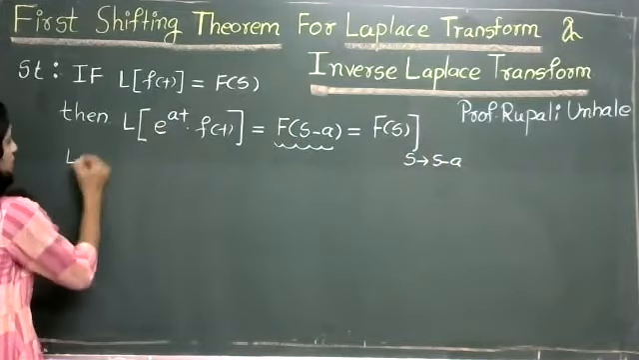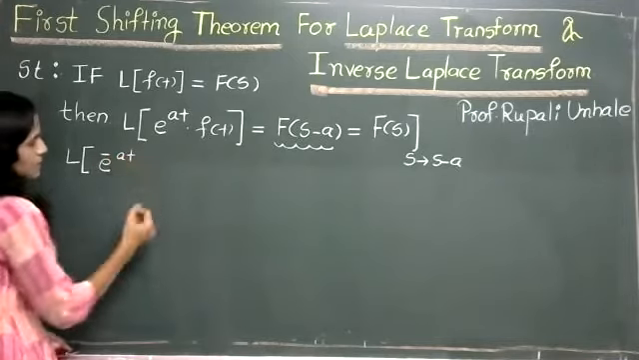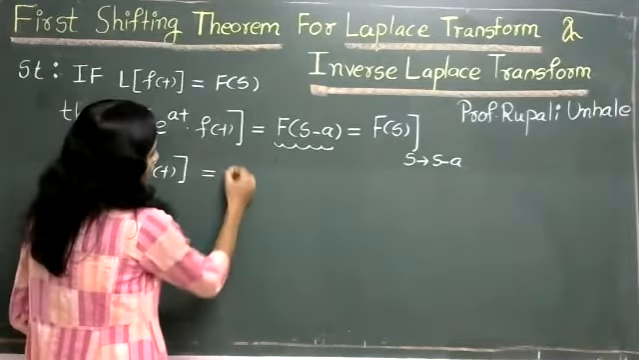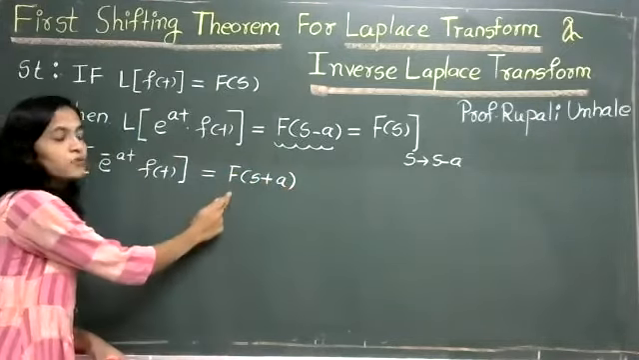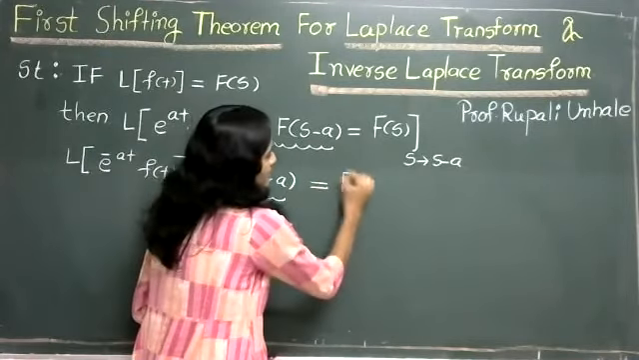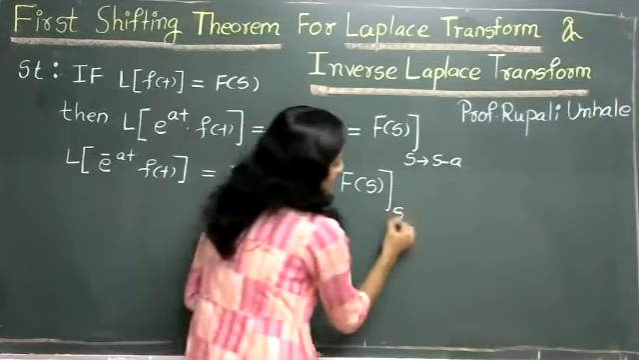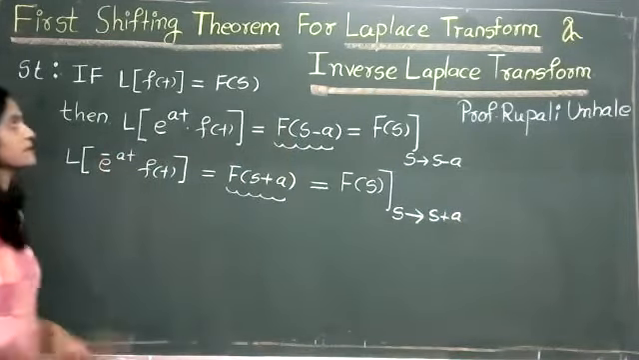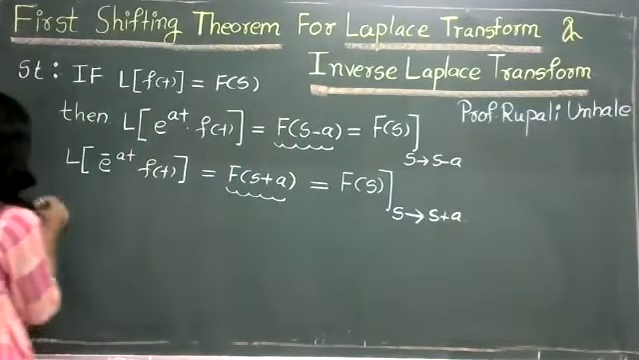At the same time, you can find Laplace of e raised to minus at into f(t) is nothing but F(s plus a). Again, you can easily find this value of F(s plus a). So F(s plus a) is nothing but, in F(s), replace s by s plus a. So students, this is the first shifting theorem for Laplace transform. So let's begin with the example.